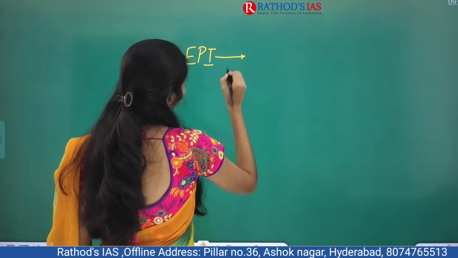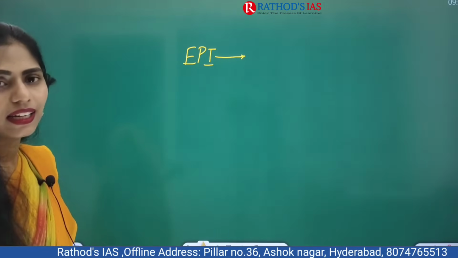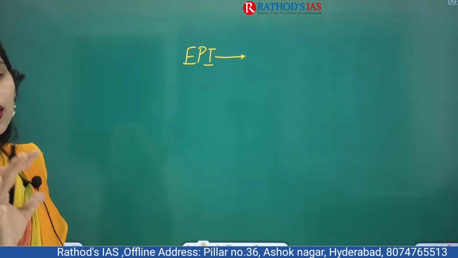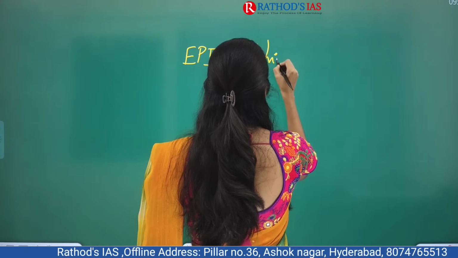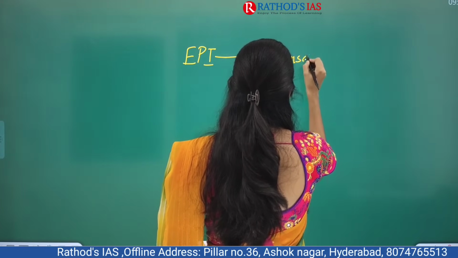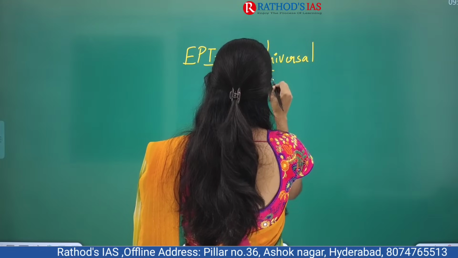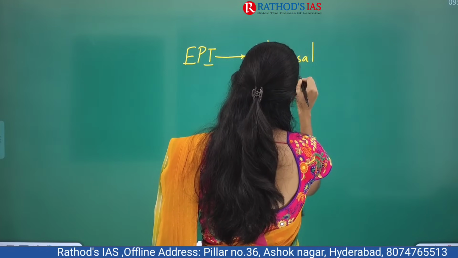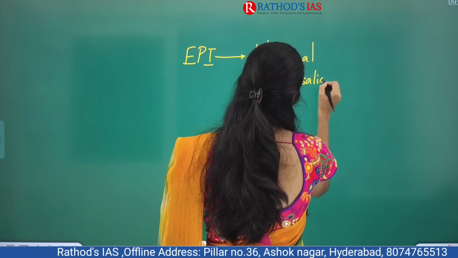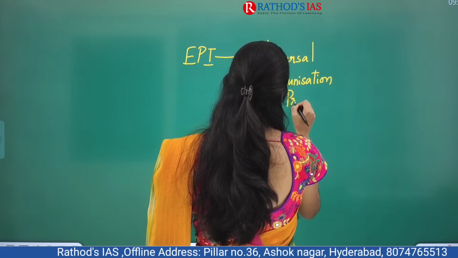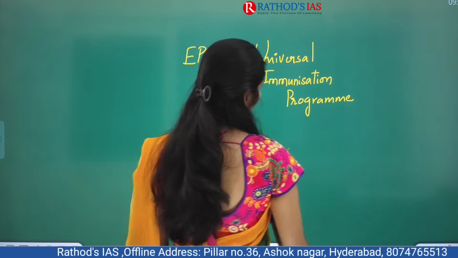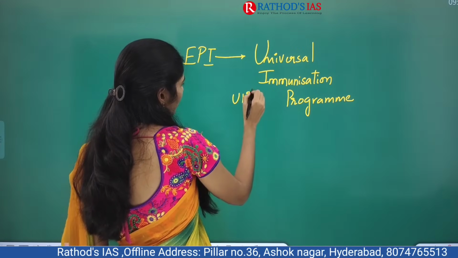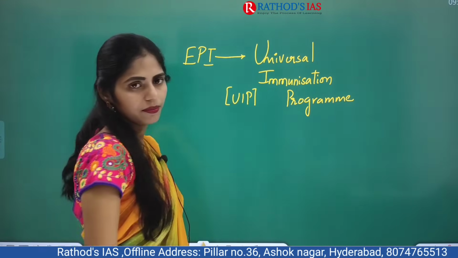Later on it was renamed the Universal Immunization Program, in short UIP. We will be calling it UIP.